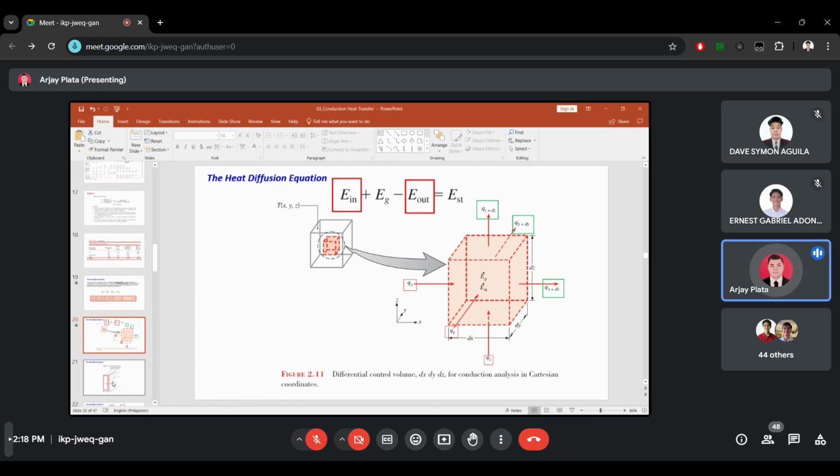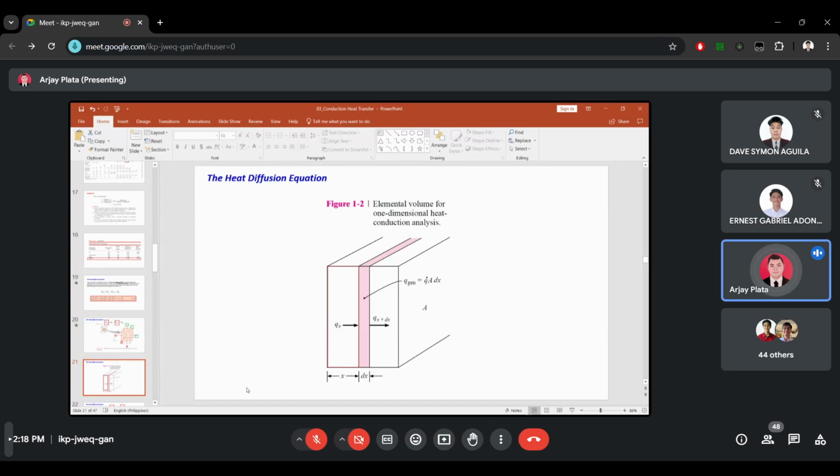Okay, so in here there is an illustration of the designation for the heat transfer coming out. For example, in this length, we have the heat transfer Qx, and the change in length has an effect on the rate of heat transfer if it is not constant.